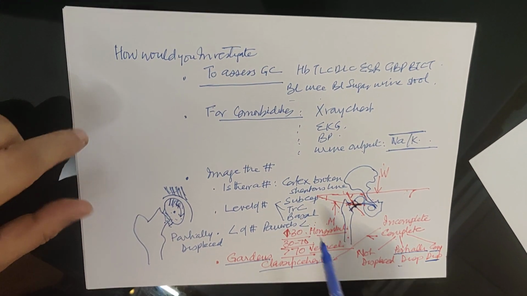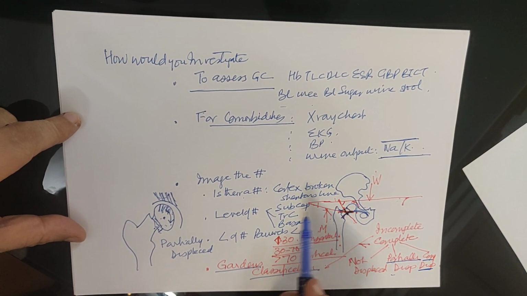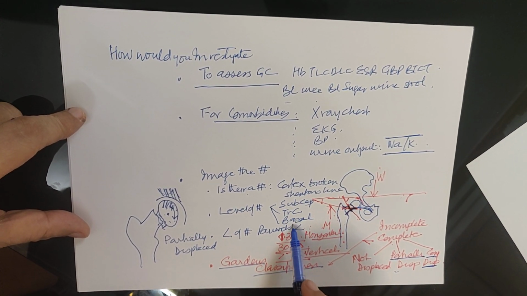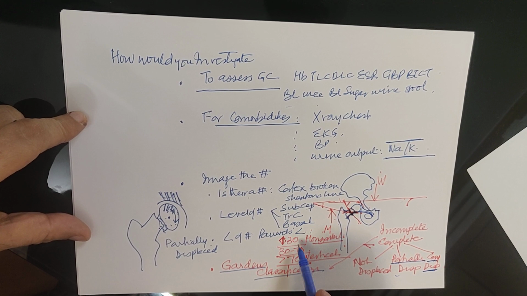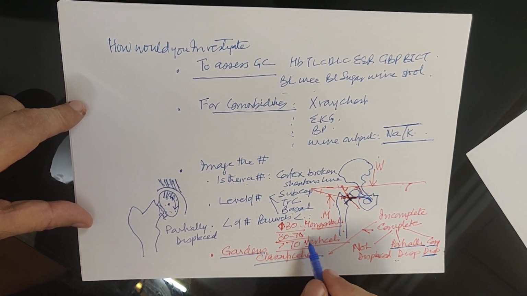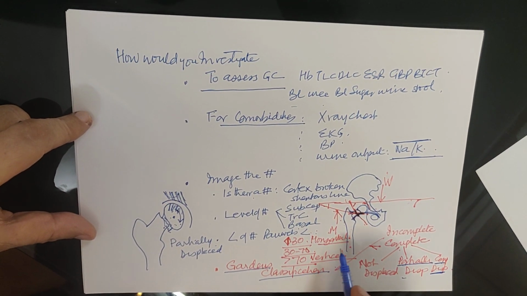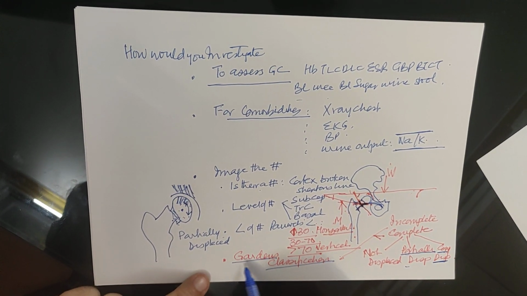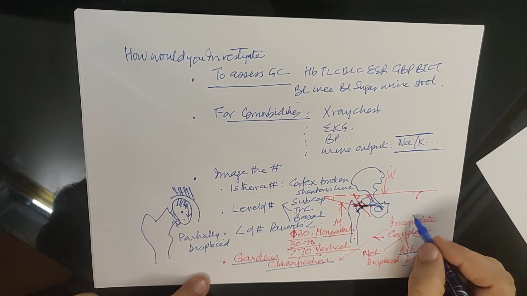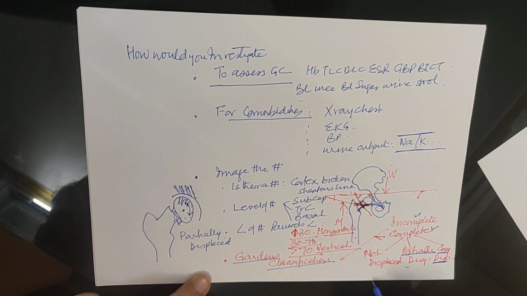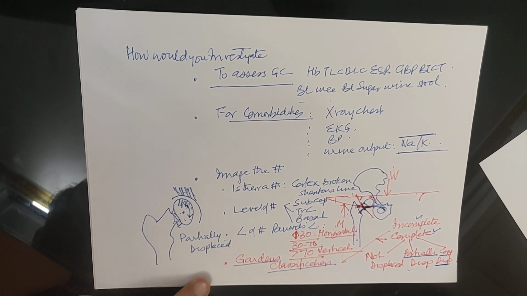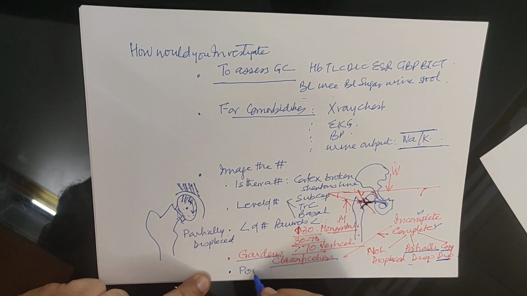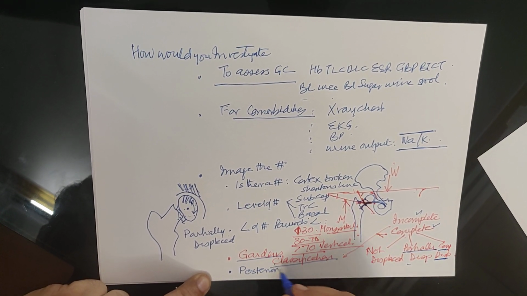To summarize, is there a fracture? Yes, if the Shenton's line is broken. What is the level of fracture? Subcapital, transcervical or basal. What is the Powell's angle? Less than 30, 30 to 70 or above 70. That means whether the fracture is horizontal or vertical. Then the Gardner's classification, which is incomplete, complete, not displaced, partially displaced and completely displaced. And finally, you have to comment about the posterior cortex.